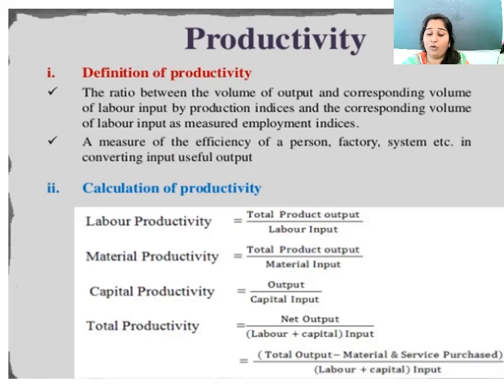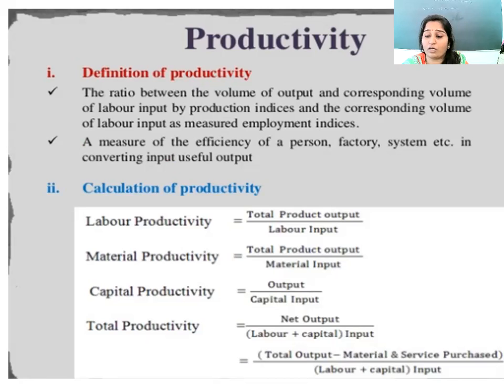Now, how we can calculate productivity: there are a number of ways, and we can divide it into labor productivity, material productivity, capital productivity, and total productivity. Labor productivity is the ratio of total product output upon labor input, into 100, because it is similar to efficiency. It is calculated in terms of percentage only.